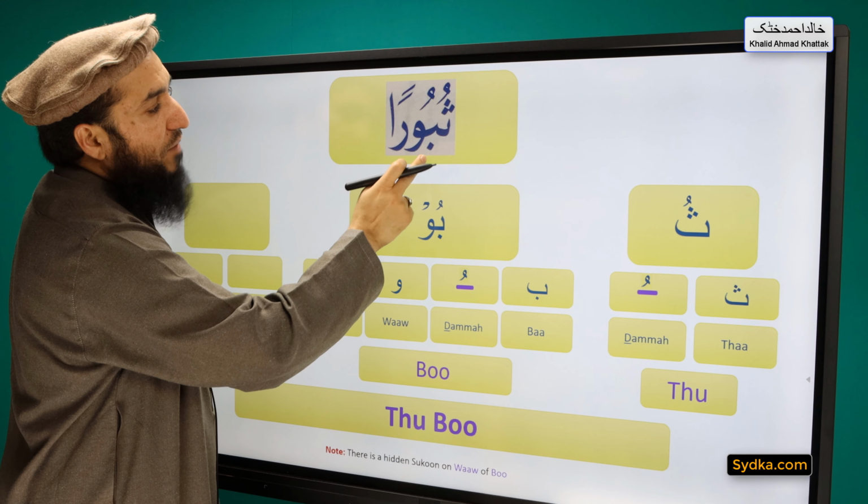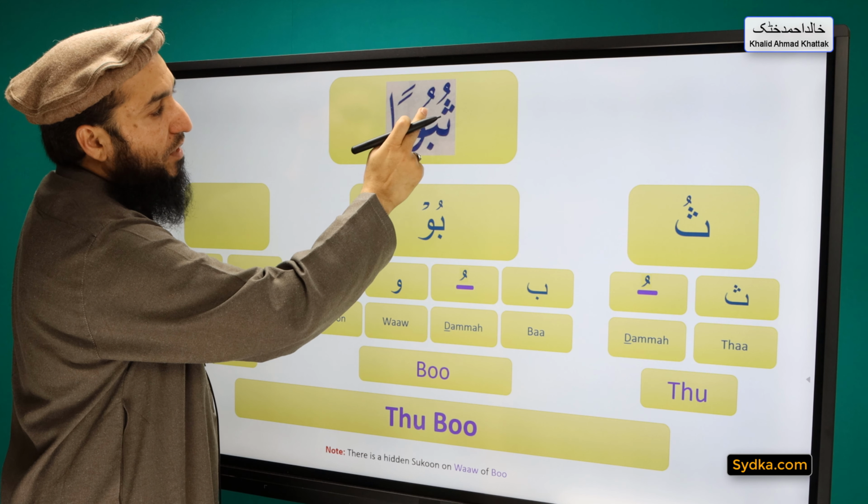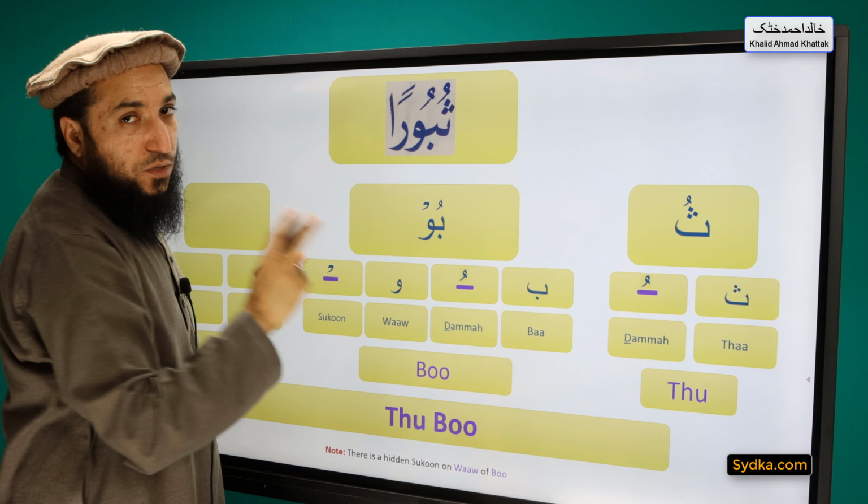The next syllable we have is ba dhamma waw sakoon. Ba is a light letter, it has dhamma on top of it, it is followed by waw, and waw has a hidden sakoon, and it will be prolonged for 2 counts.